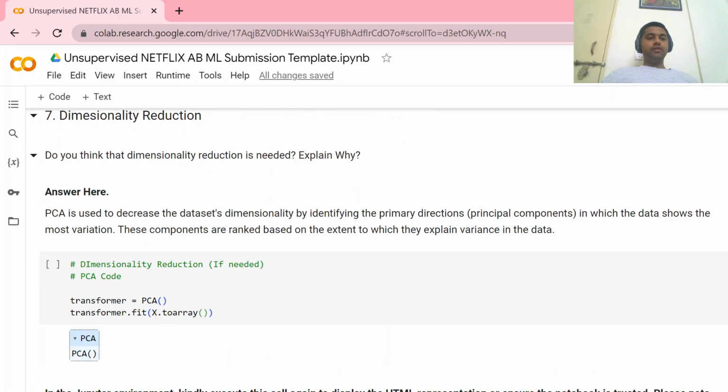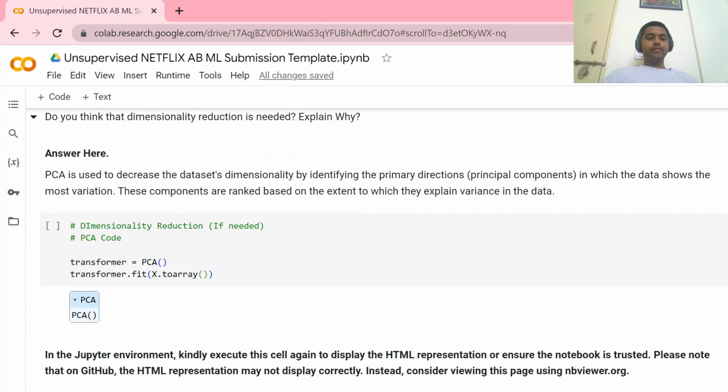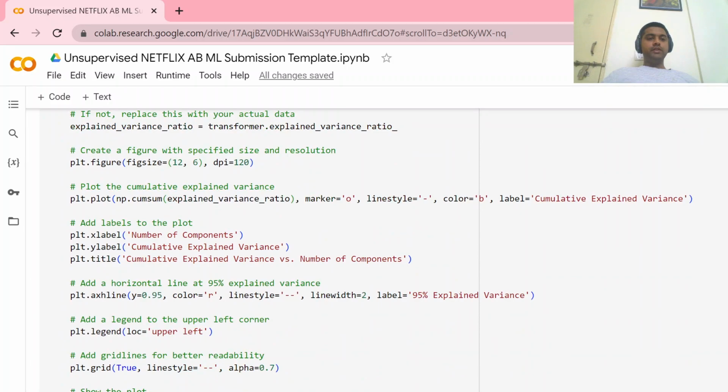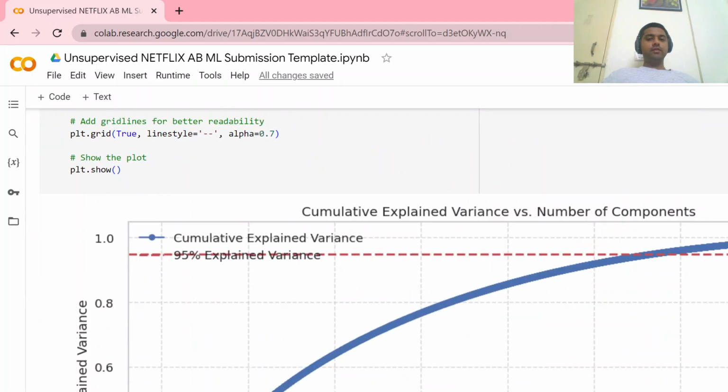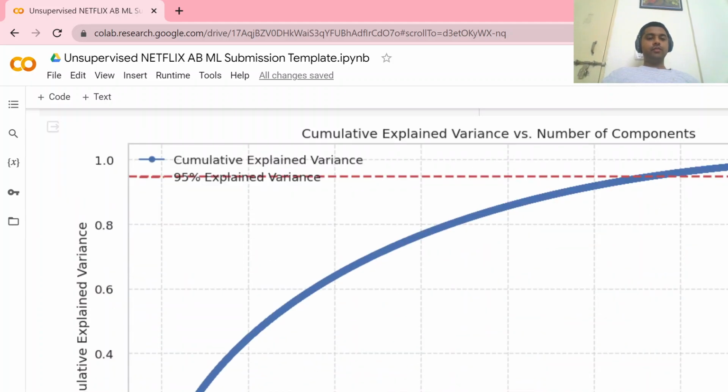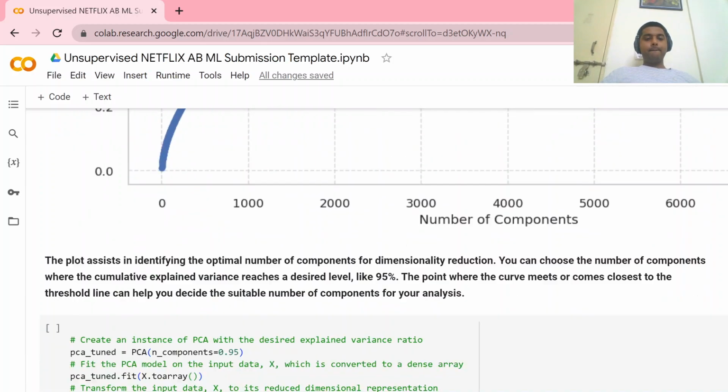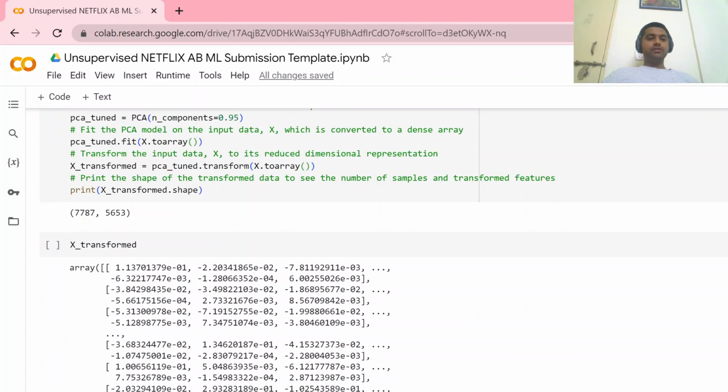After that, what we had done is the dimensionality reduction. We do the dimensionality reduction by using PCA, principal component analysis. By using the PCA, we found the cumulative explained variance versus the number of components. So we got to know that the number of variables we need is around between 5,000 to 6,000. So we transform our data.